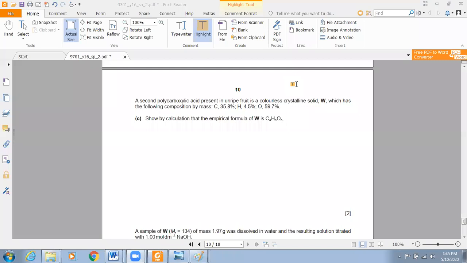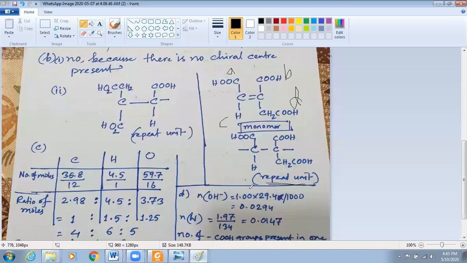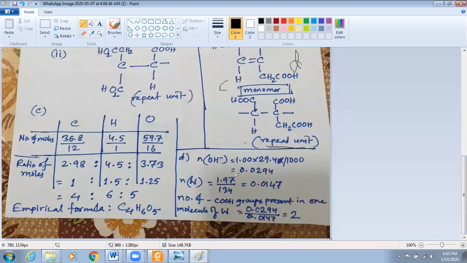Some of you are giving me answers. This is good. C4H6O5, this is given already. How you are reaching the answer, you have to show it. Once you can prove it, fine, no problem. Let's go back. Look at this. I have calculated it here. So in a similar way, you match your answer. Sufficient time is given.